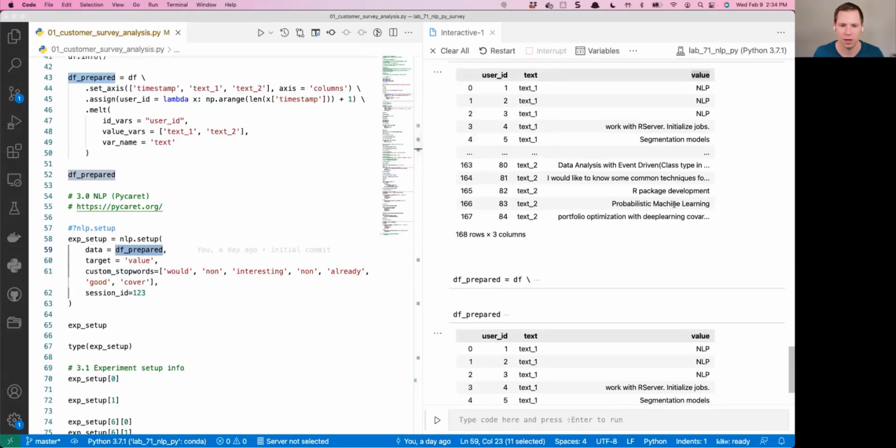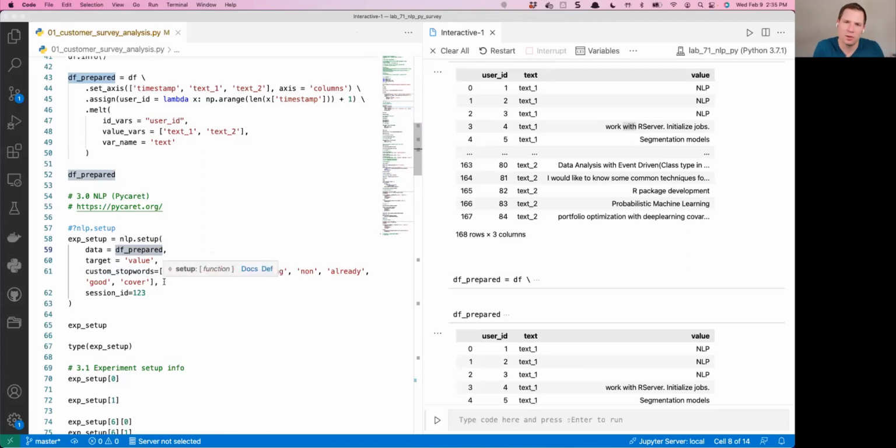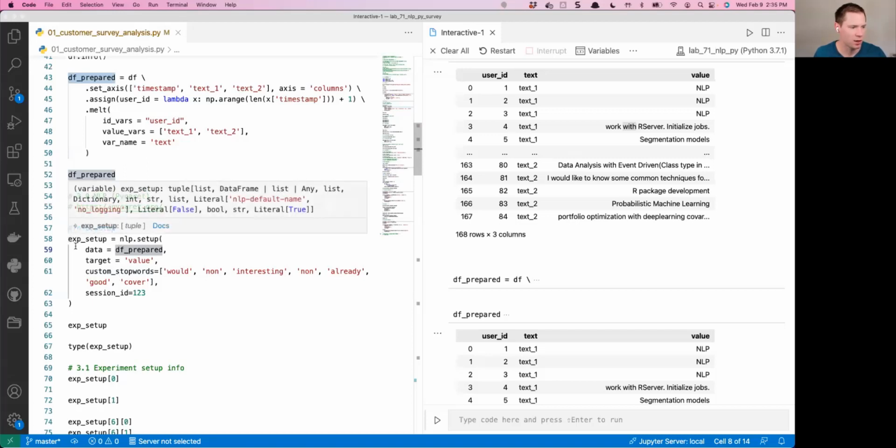If you look up here in my data, there's things like with, interesting, non, already, or good cover. Those aren't super important. The meat of it is things like NLP, or our server, segmentation, those would be important things. So we want to take out the stuff that's not important and leave behind all the important stuff. And so we're going to run this.